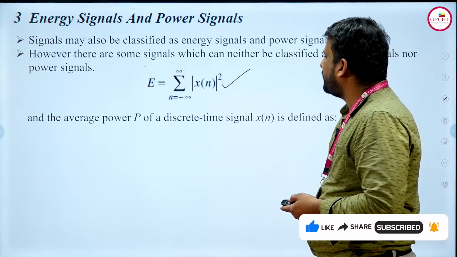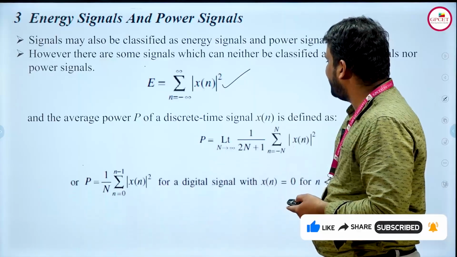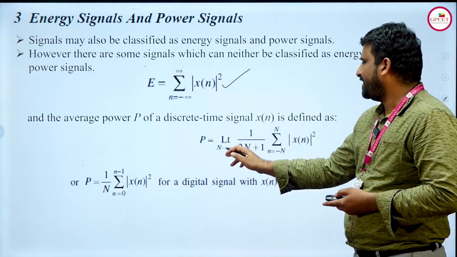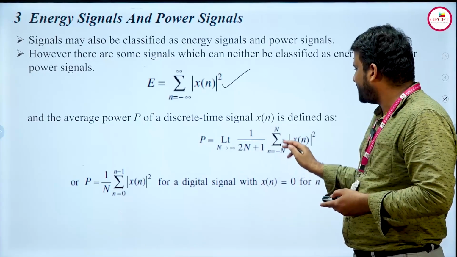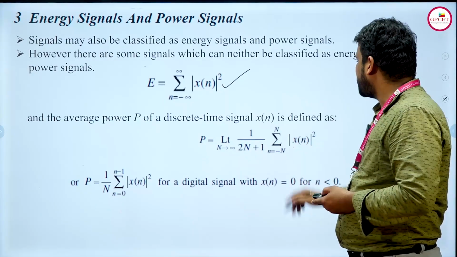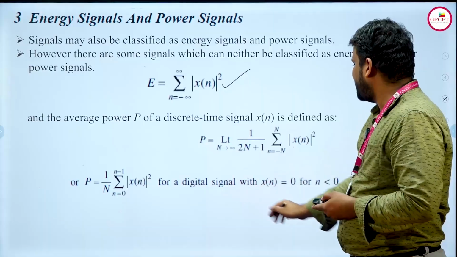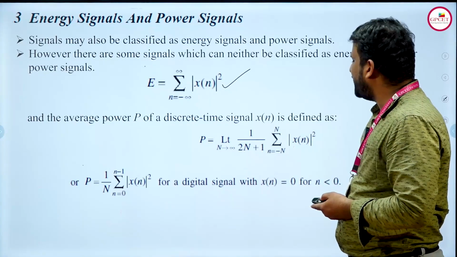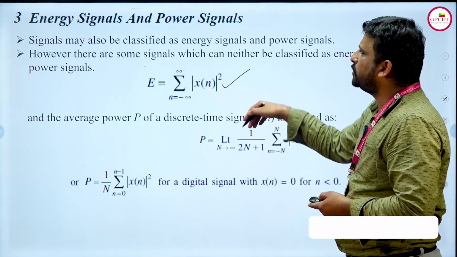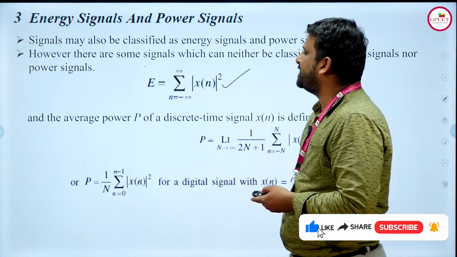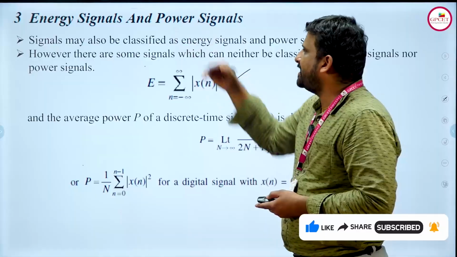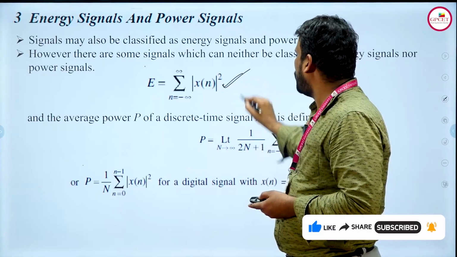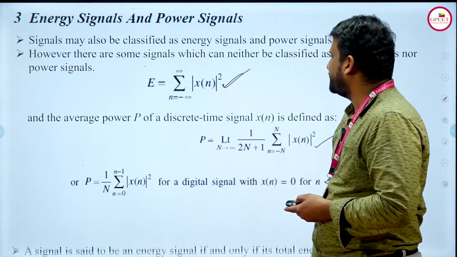And the average power of the discrete time signal is given as power is equal to limit n tends to infinity 1 by 2n plus 1 summation n is equal to minus n to plus n mod x of n square, where for a digital signal x of n is equal to 0 for n less than or equal to 0. So these are the two representations of the continuous as well as the discrete. For both continuous and discrete time signals, the power and energy representation will be in this form.